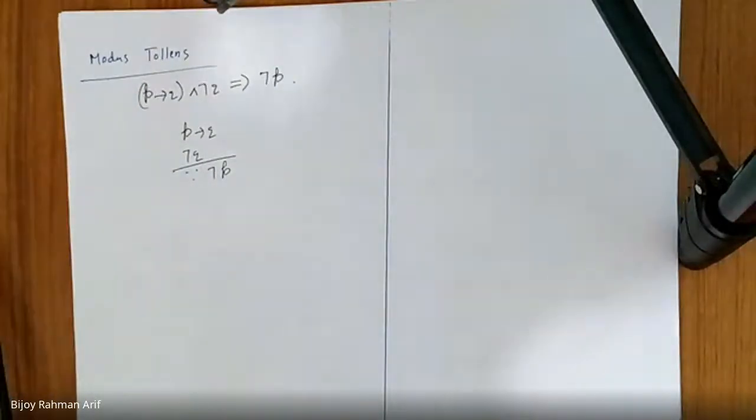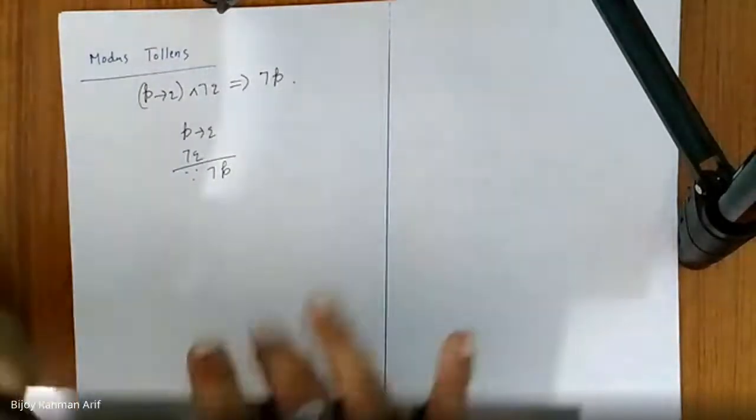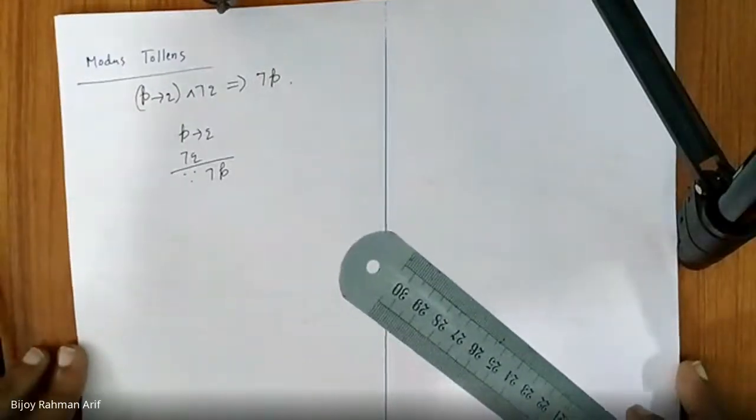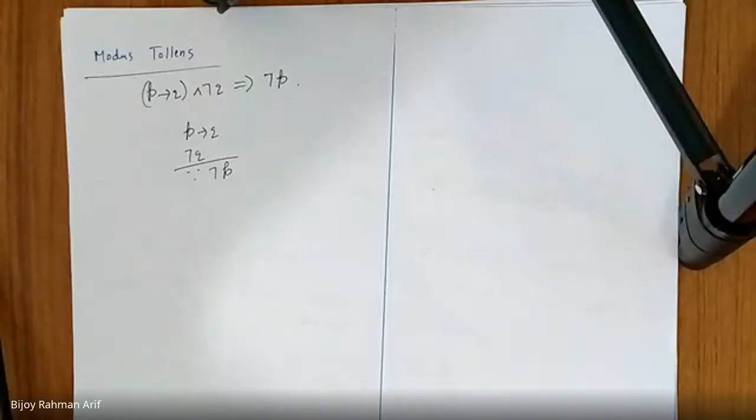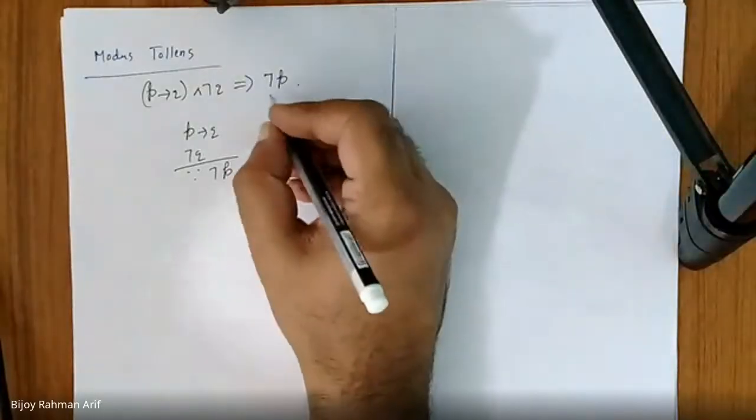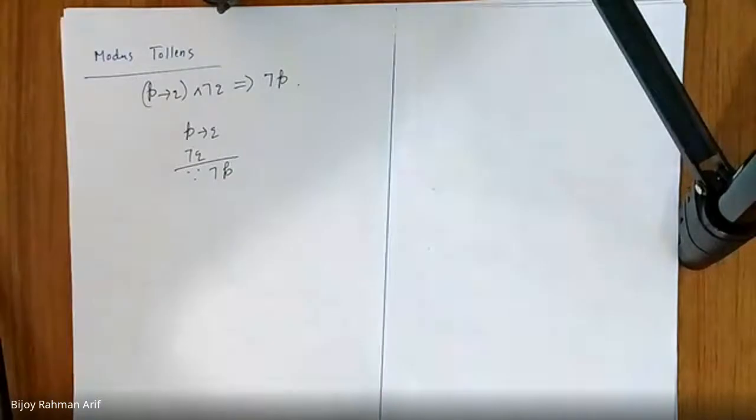Is there any other alternative you can prove this with? The same thing that we did before: using a truth table it is possible. Is there any other way?